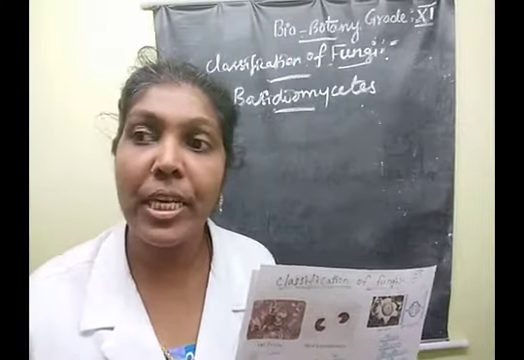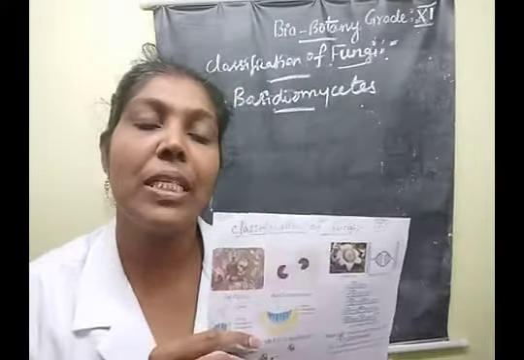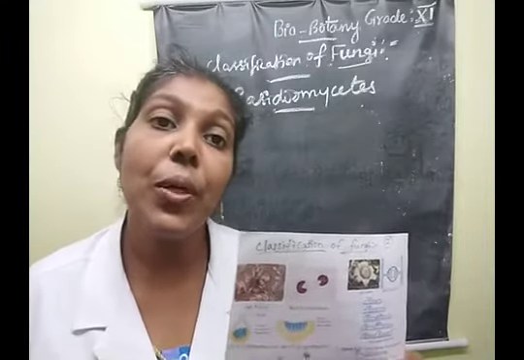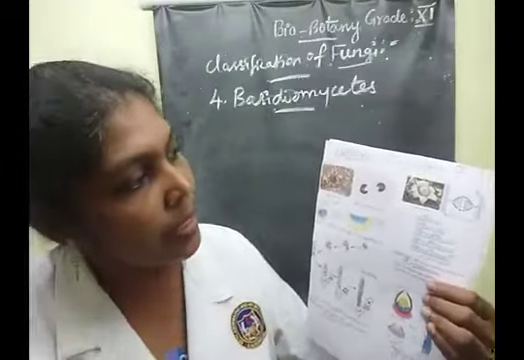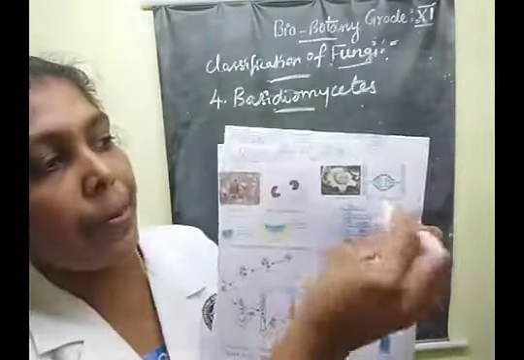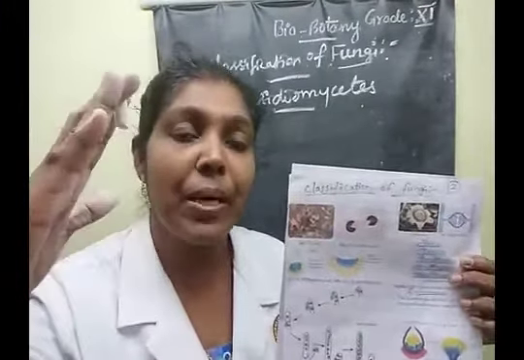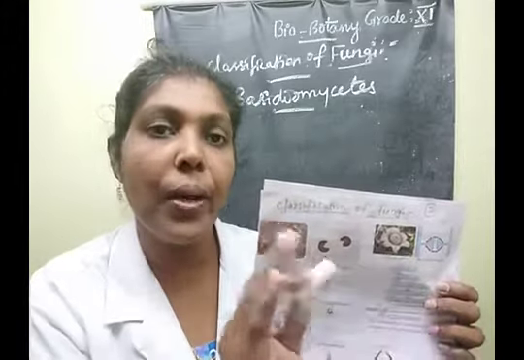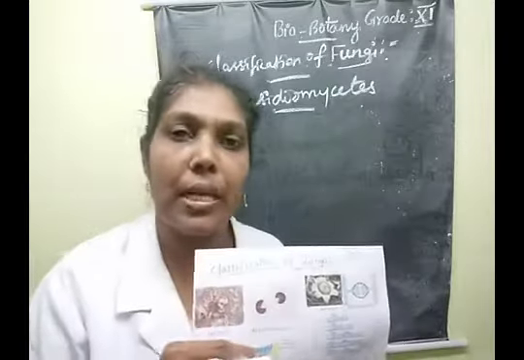Here there is one special type of septum, children. What is the special septum? Its name is the dolipore septum. See this diagram: the septum has a bracket-like structure. Understood? It is just like a bracket-like structure, and we call it the dolipore septum. It is one of the special septa present in the class Basidiomycetes.